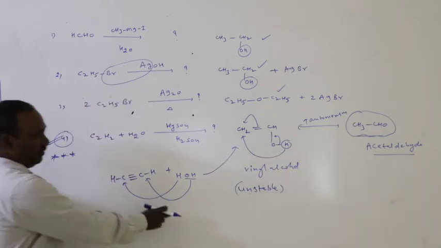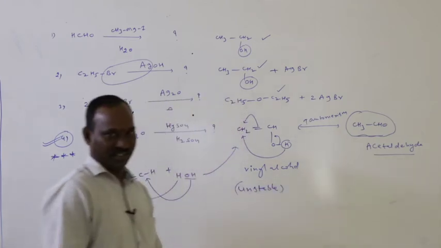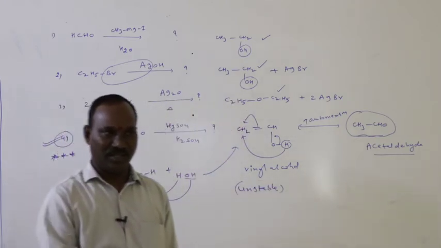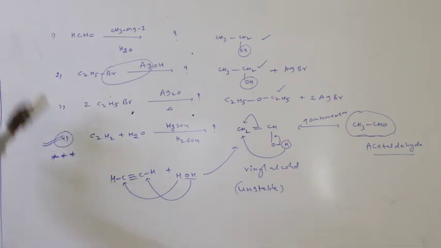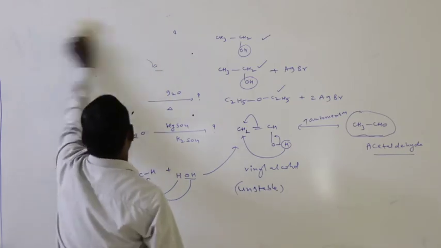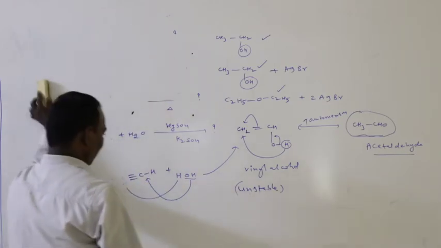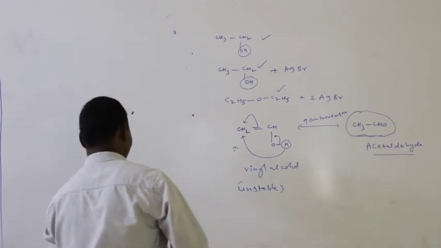Vinyl alcohol is finally converted into acetaldehyde. Acetaldehyde gives a positive Fehling's test. Fourth option, positive Fehling's test is given by the acetaldehyde molecule. Aldehydes positive Fehling's test, ketones negative Fehling's test.